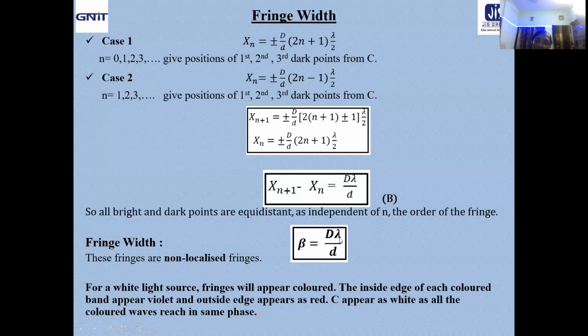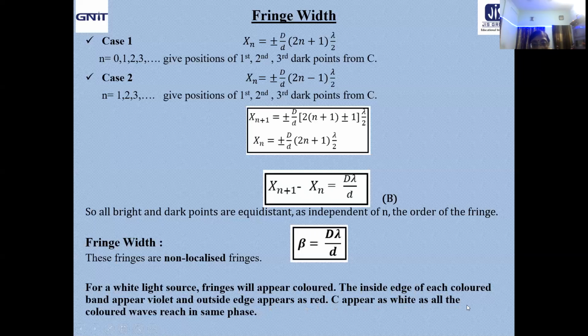So beta for red is larger and beta for violet is smaller. So the fringes will appear colored. So width or separation will be different. The inside edge of each colored band, inside edge means towards C, will appear violet because beta will be less for lambda less, that is violet, and outside edge, that means away from C, will appear as red.